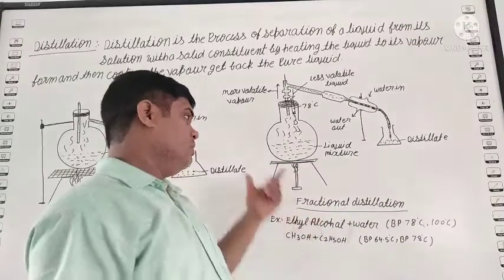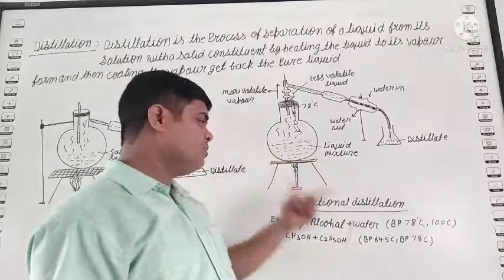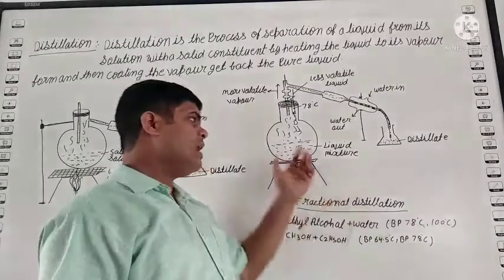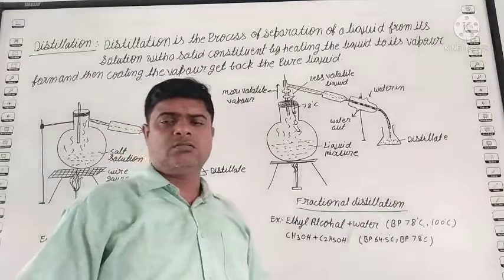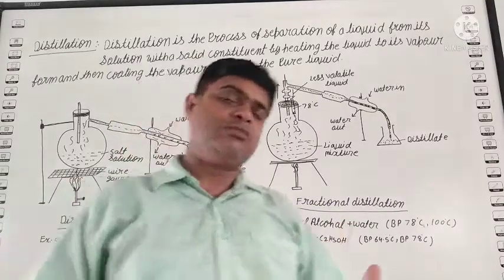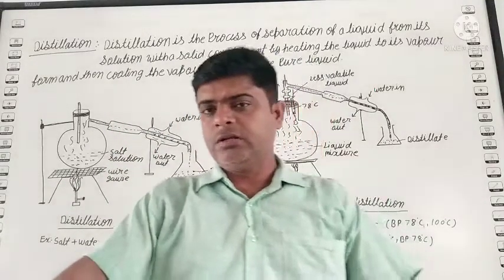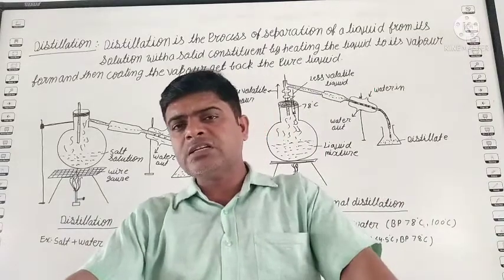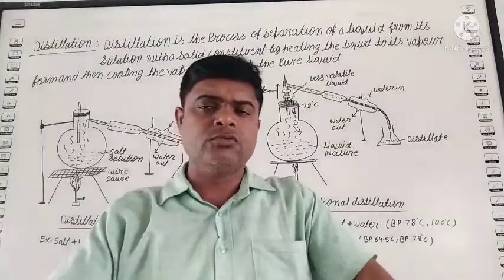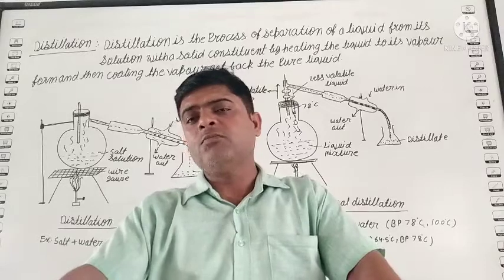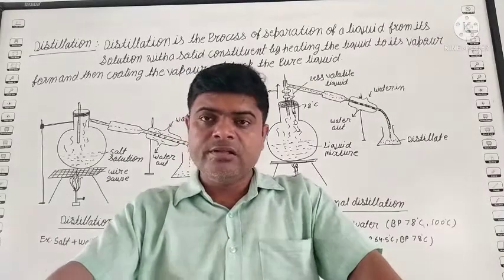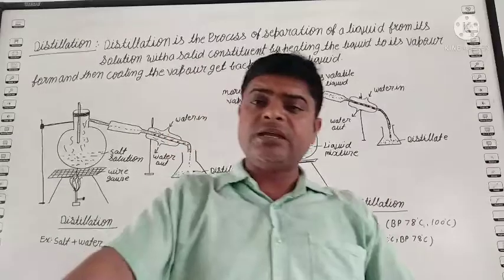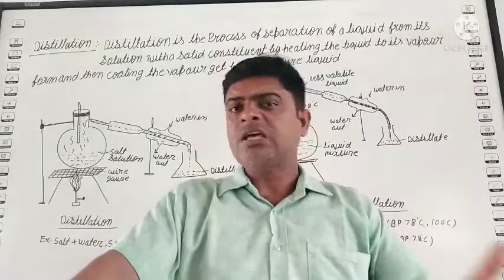In the round bottom flask we get the ethyl alcohol, and in the conical flask we get the methyl alcohol. So by this process we separate two miscible liquids. Fractional distillation is used for separating two or more miscible liquids provided their boiling points are different. And in distillation, we separate a solid from a liquid in which it is dissolved.